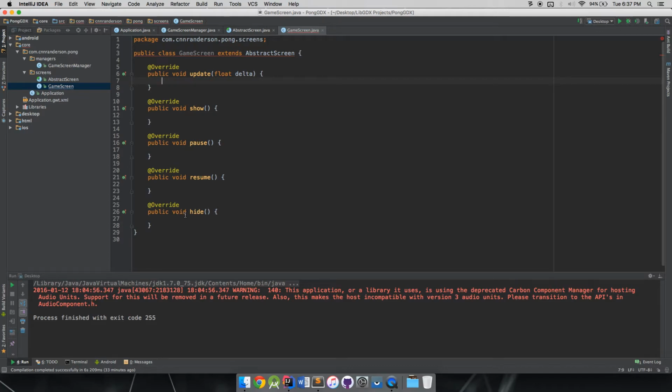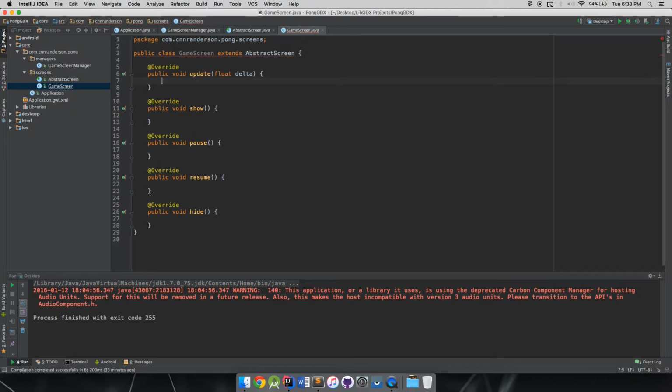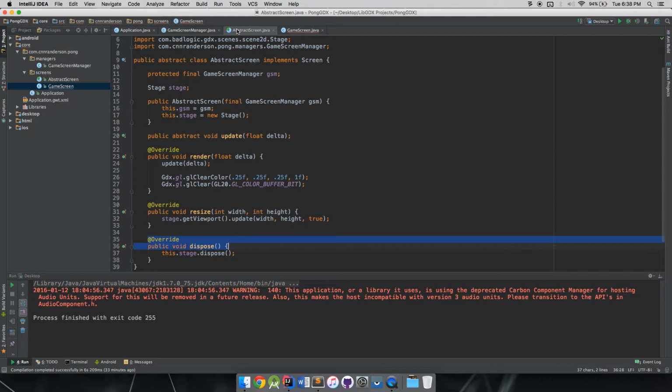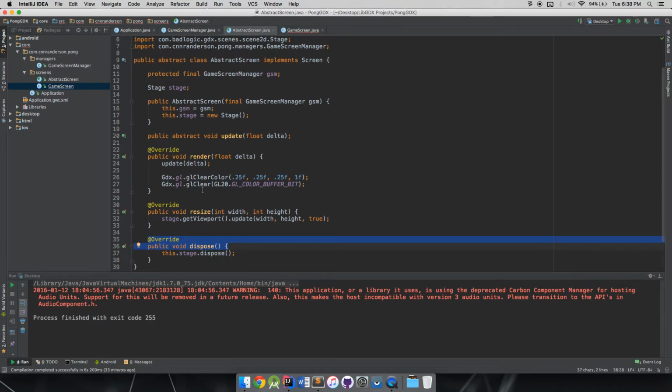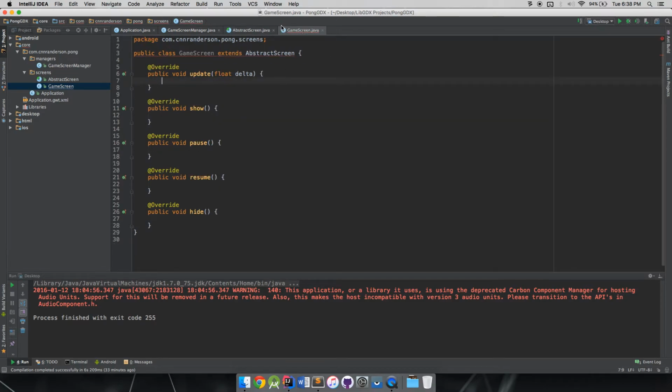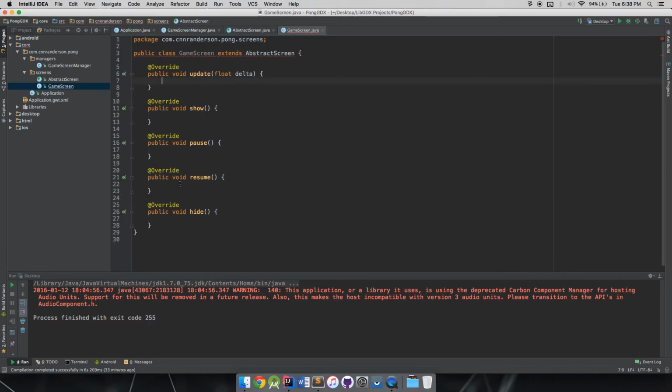You'll notice typically that if we didn't have these overrides here for dispose, if we didn't implement dispose or resize or render, those would also be in here. But because they were implemented in the super class, they aren't required to be done here. So it just uses the super class's calls. But we will be overriding those and just calling the super class's methods along with our own game logic in here.